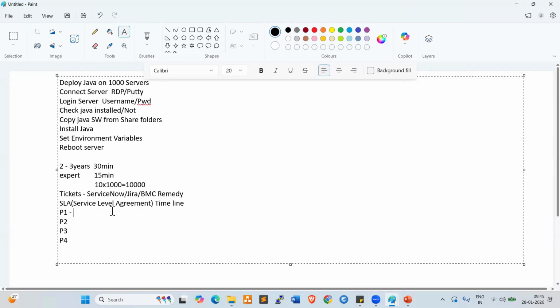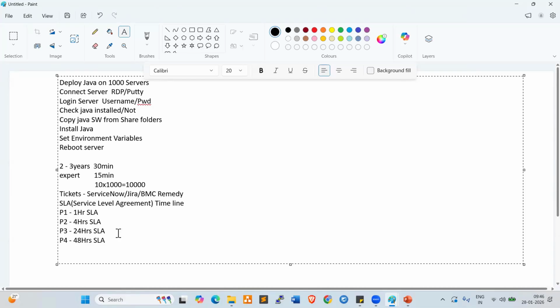P1 ticket has 1 hour SLA. P2 ticket has 4 hours SLA. P3 ticket has 24 hours SLA. P4 ticket has 48 hours SLA. Right? As per the SLA, we need to close the ticket.